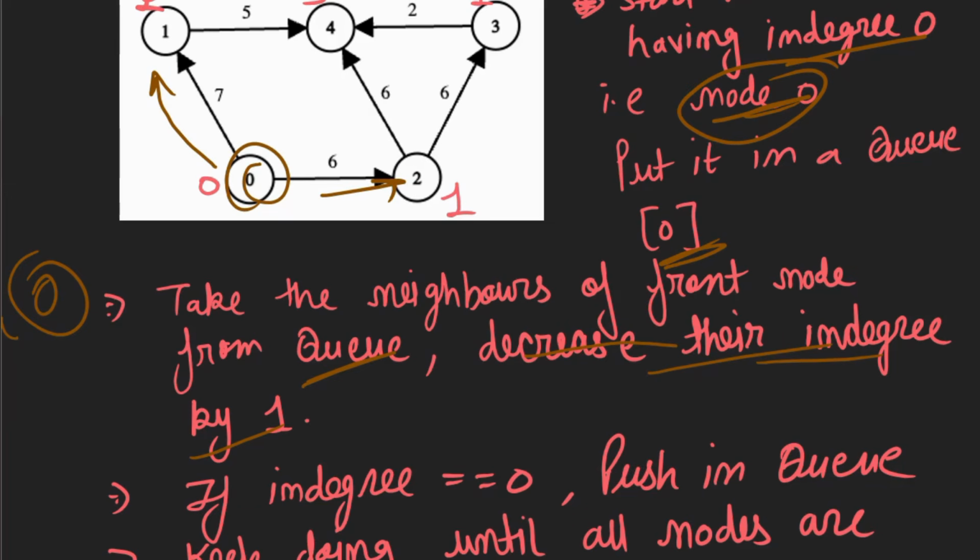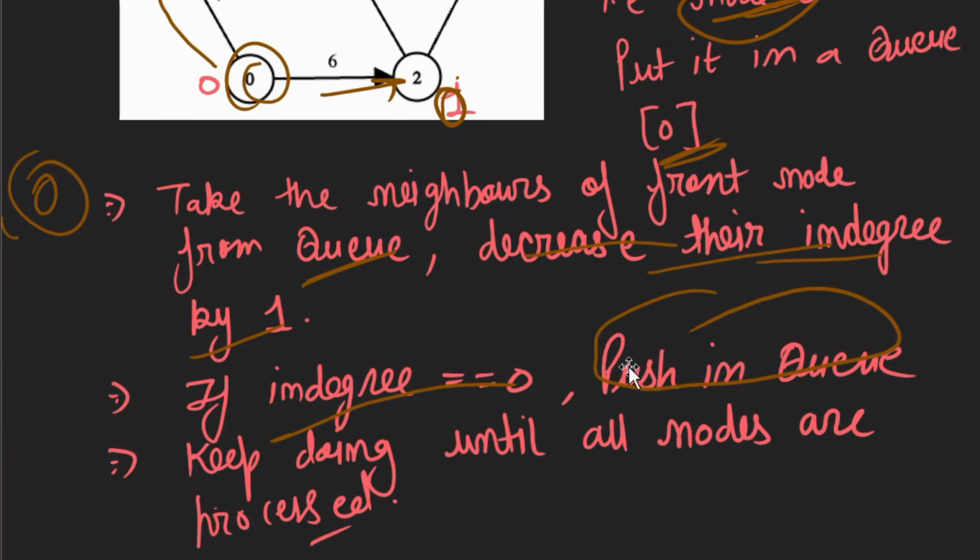So we'll decrease their in degree by 1. So if we decrease the in degree by 1, it will become 0. It will also become 0. So if after decrementing the in degree it becomes 0, then we'll push the node in the queue. So we'll push node 1 and node 2 in the queue, and then we'll keep doing this same process until all the nodes are processed.